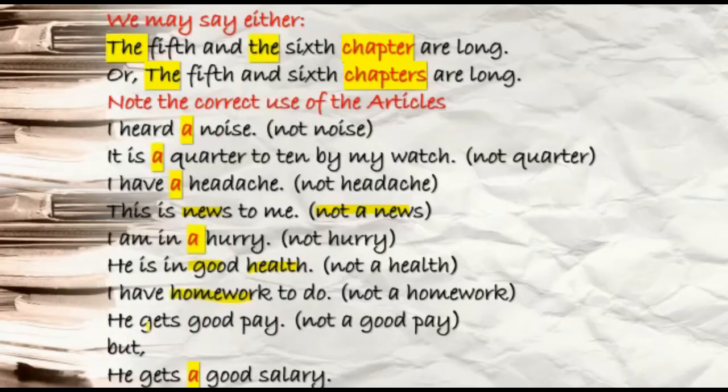Now you see, he gets good pay. Here pay is what? Pay is your uncountable noun. So you will not write he gets a good pay. If you write, it will be an error. It will be a mistake. Yes, you can write like this: he gets a good salary. This is correct because salary is what? Salary is your countable noun. So you can write he gets a good salary. This is correct. But if you say he gets a good pay, you are making a mistake.